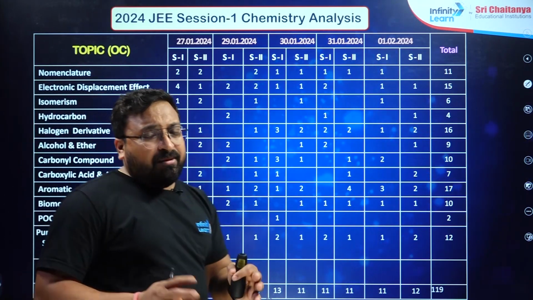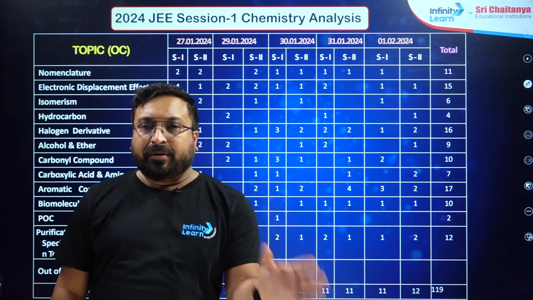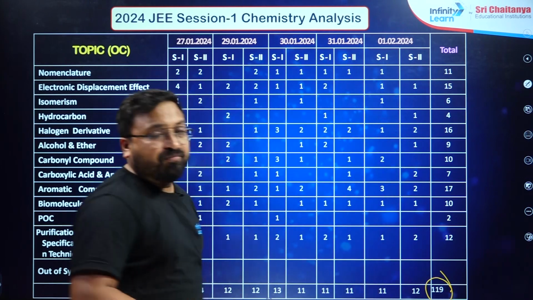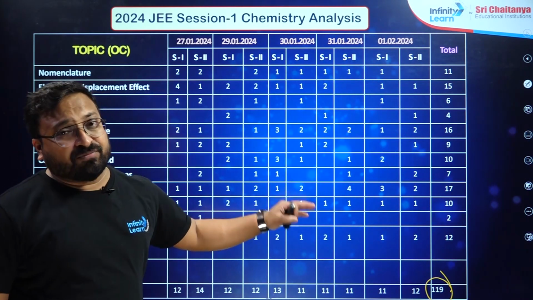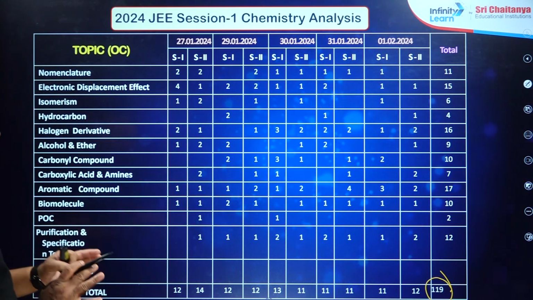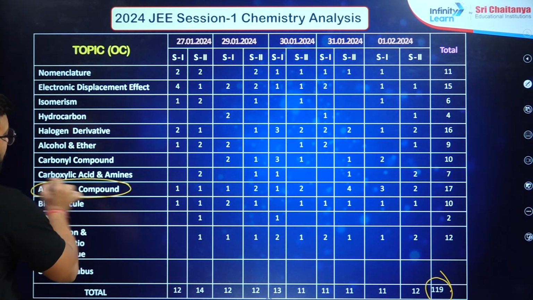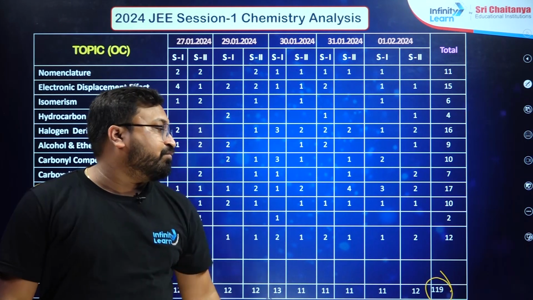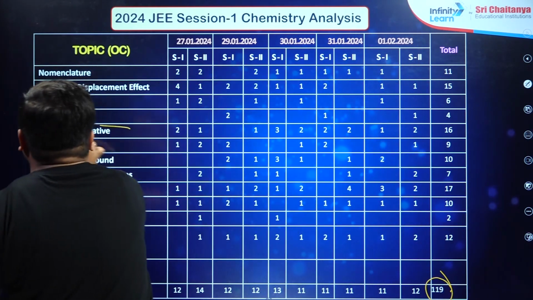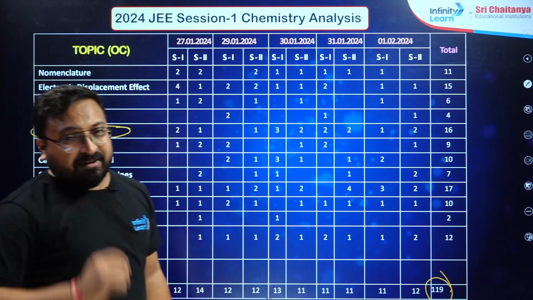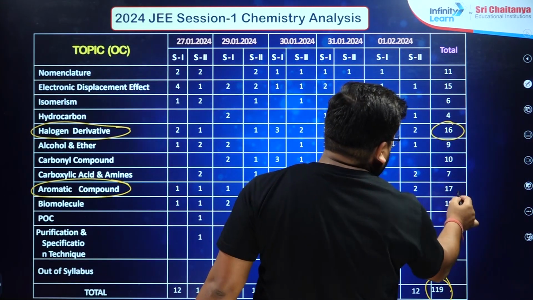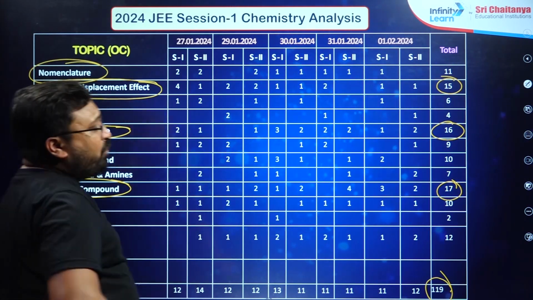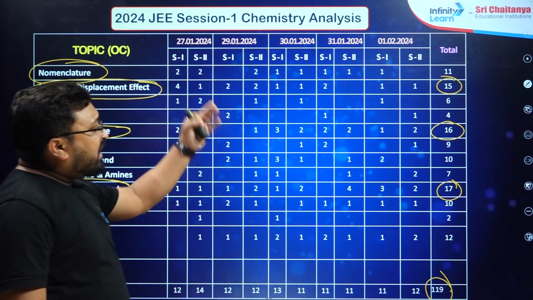This time, the organic section dominated the whole paper. You can see almost 119 questions were asked from the organic section, and most of the questions were asked from the chapter aromatic compounds. From aromatic compounds alone, 17 questions were asked. Then second, halogen derivatives were the most important area for the January attempt. Then 17, 16, 15, electronic displacement, and this time nomenclature also dominated the paper.